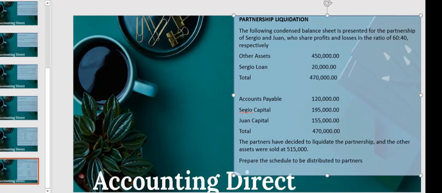Okay, now let's move on to partnership liquidation. So, in a liquidation, unfortunately, partners agreed to totally terminate the business. It's their agreement based on the prevailing circumstances. They might think that the business is going nowhere, or the business is not that interesting to them anymore. So liquidation is a process of converting partnership assets into cash and distributing cash to creditors and partners.